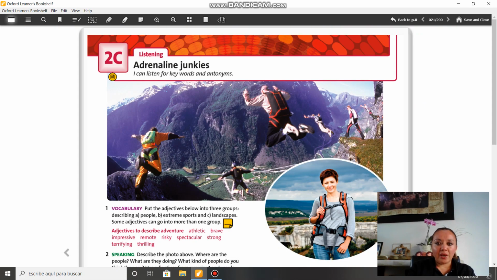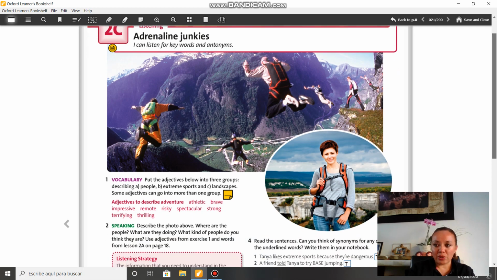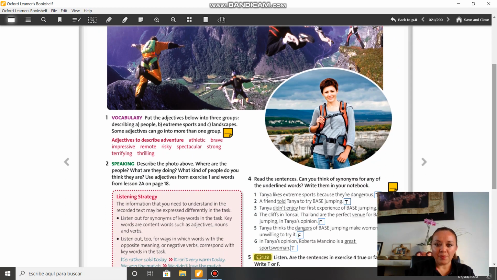So, if you open your student's book on page 21, we can see another picture that shows us another extreme activity. So if you can see the word here, it says adrenaline junkies. I can listen for keywords and antonyms. That's what we are going to see in this lesson, right?